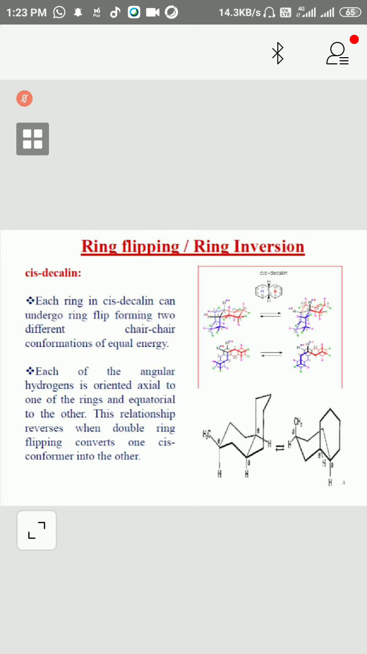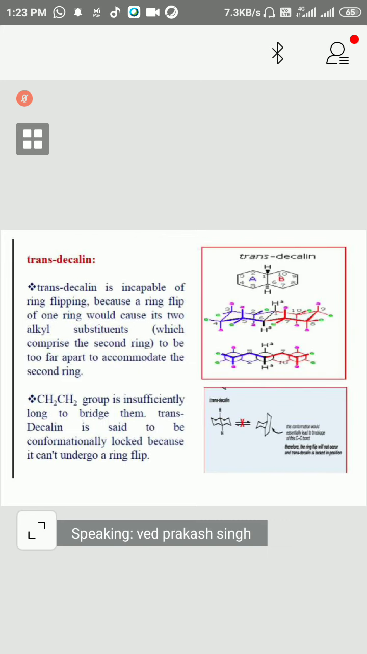Trans-decalin is not capable of ring flipping, because on a ring flip one ring would cause its two alkyl substituents to be apart, to span the second ring, and a CH2 group is insufficiently long to bridge them. Trans-decalin is said to be conformationally locked because it cannot undergo ring flip. You can see here, if you want to flip it, how would it be possible? These are the two carbons. These are those two carbons. So how can it be flipped?